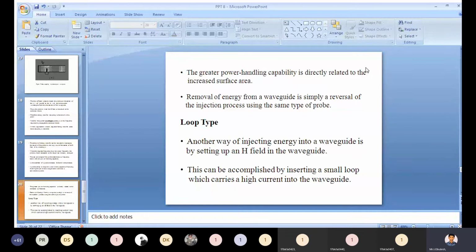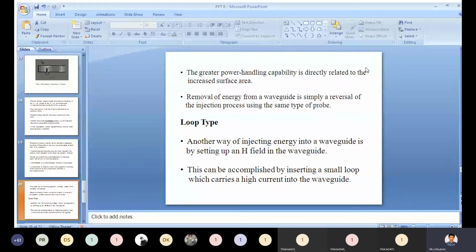The next type of coupling mechanism is the loop type. With the help of the loop type, how do we inject and remove energy from the waveguide?